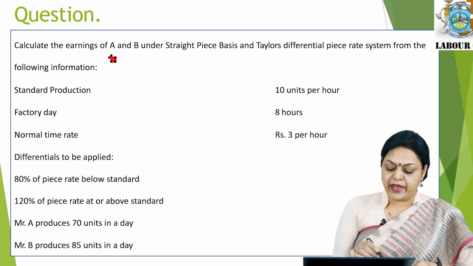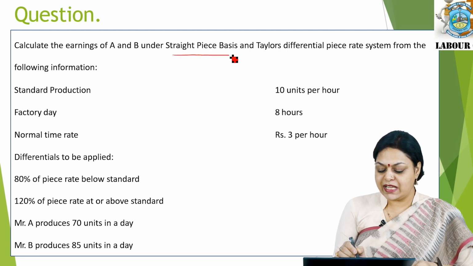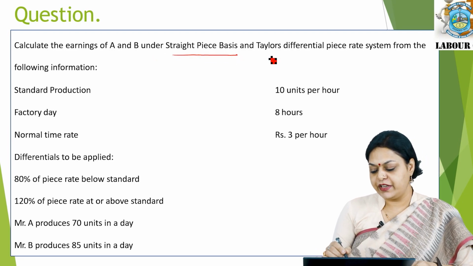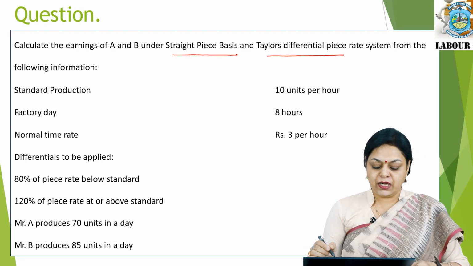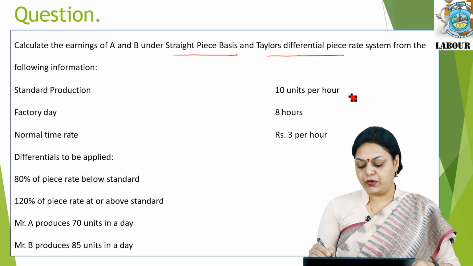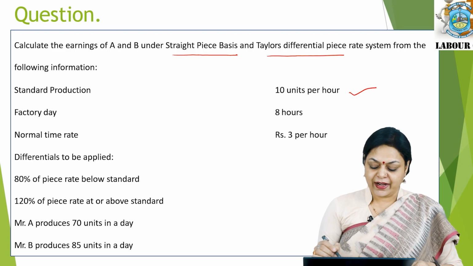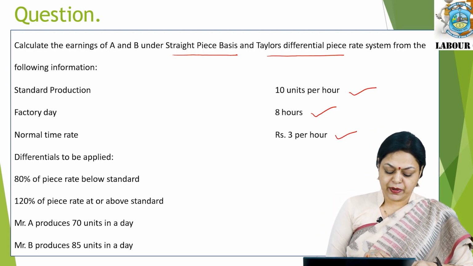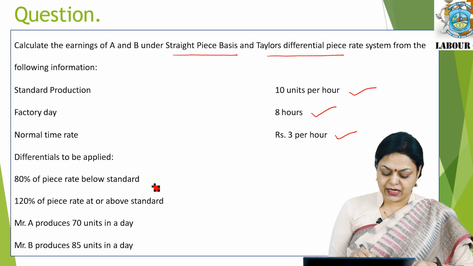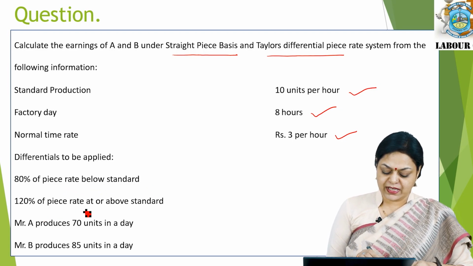Calculate the earning of A and B under straight piece basis and Taylor's differential piece rate system from the following information. Standard production is given as 10 units per hour. Factory day is 8 hours a day. Normal time rate is 3 rupees per hour. Differential to be applied: 80% of piece rate below standard, 120% of piece rate at or above standard.